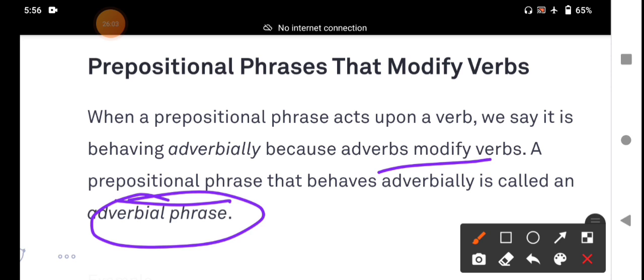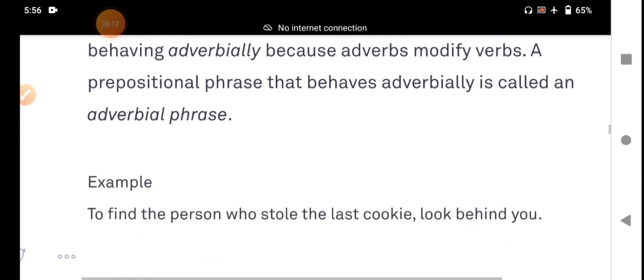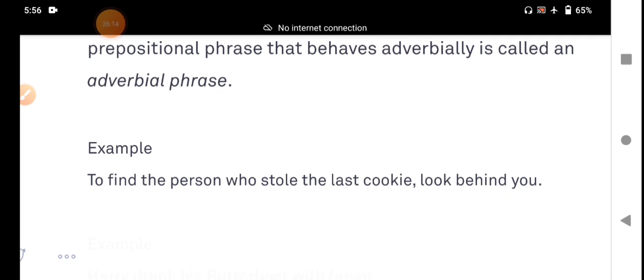Start with the preposition, end with a noun or noun phrase. That is called a prepositional phrase. It may function as an adjective, an adverb, or a noun.